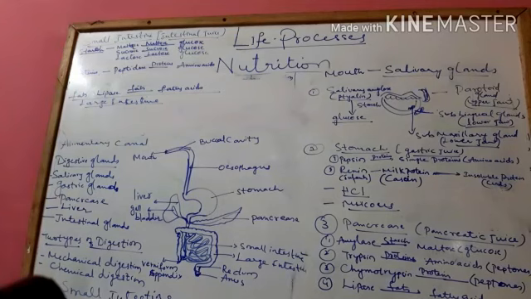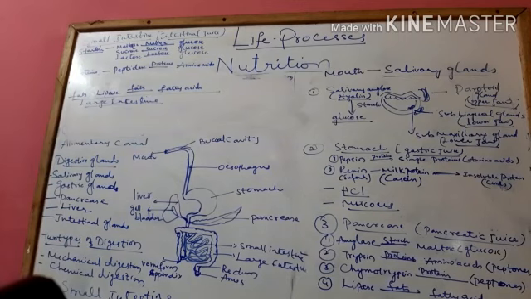Okay, students, now the digestive glands play a very important role in digestive system. So from the mouth, what are the glands found and what are the juices and what are the enzymes found in them?